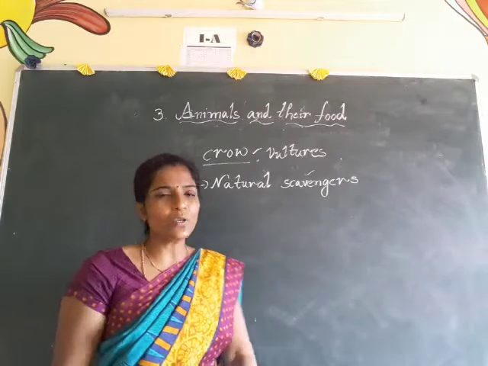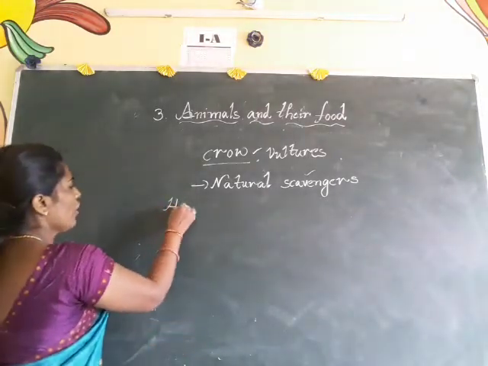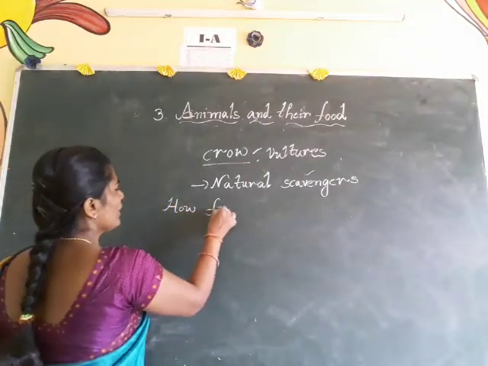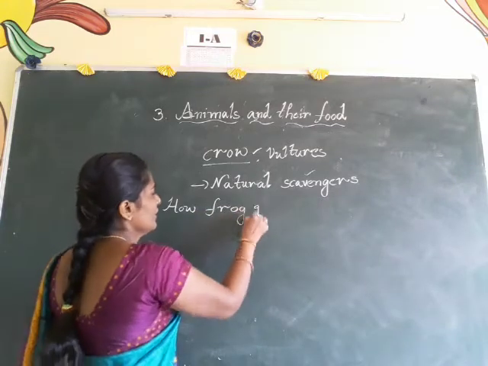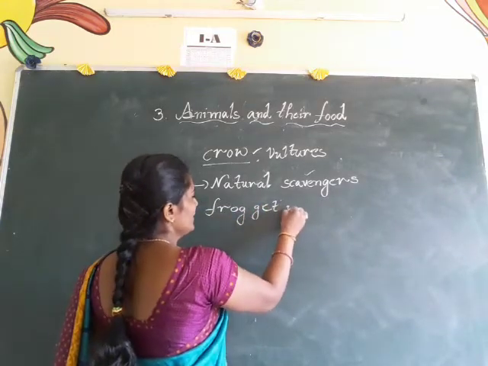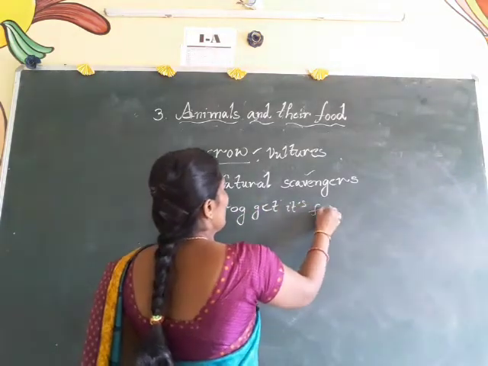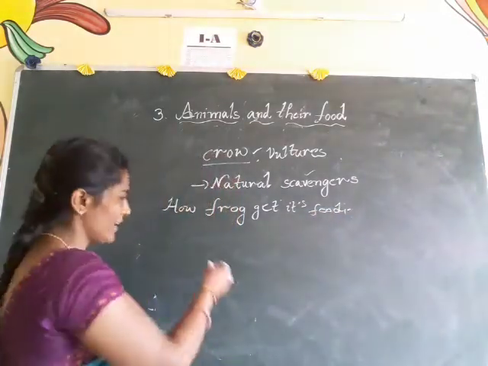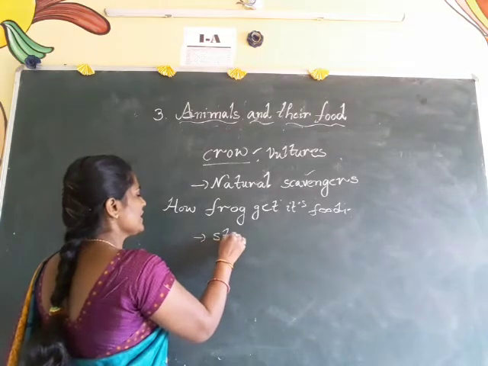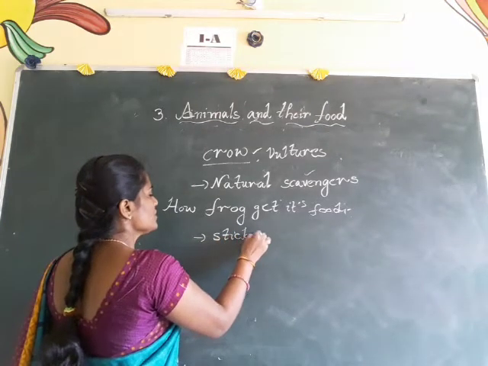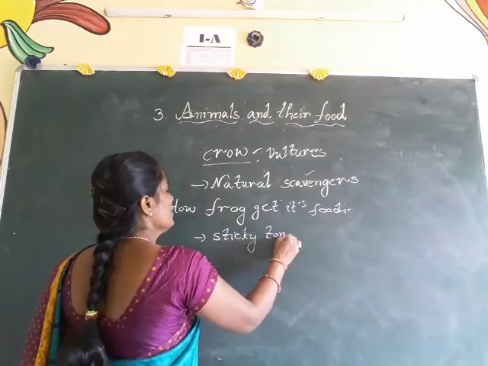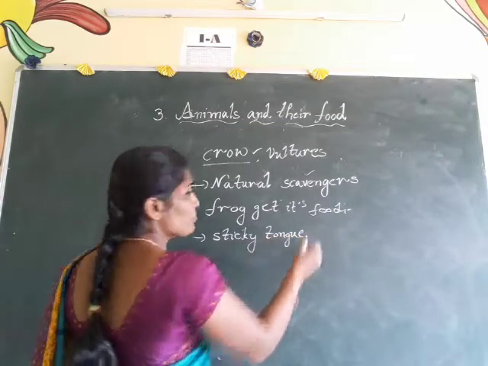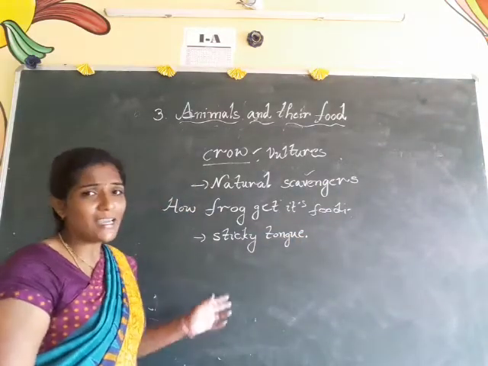Next, I already told you how the frog gets its food. How does the frog get its food? Which body part is it using? I already told you. Just remember that. Yes, it is using its sticky tongue. The frog uses its sticky tongue while it is catching its prey or its food.